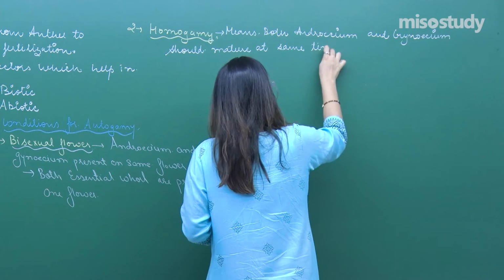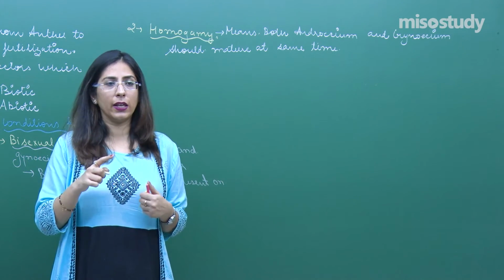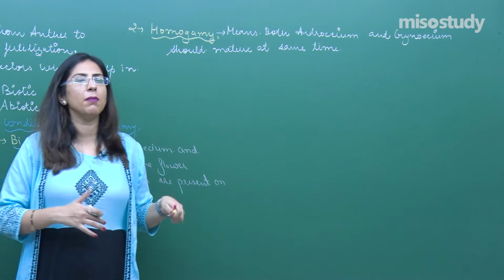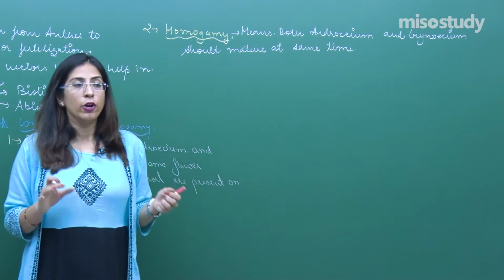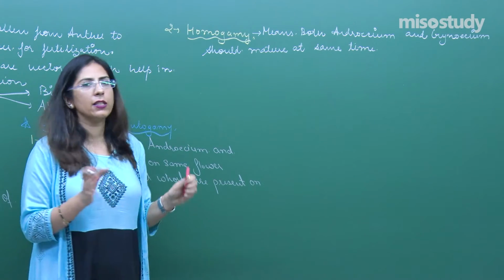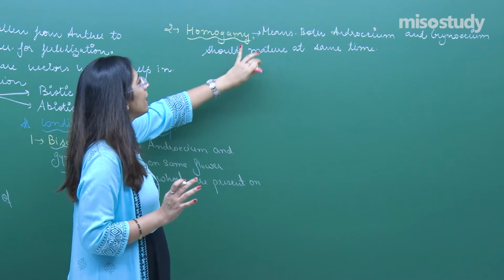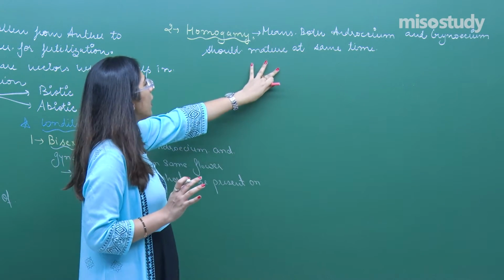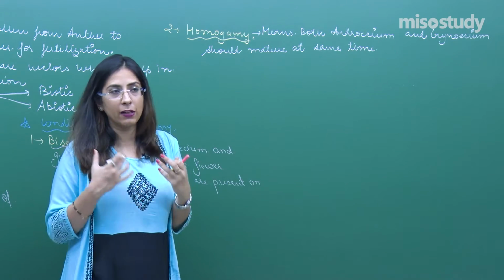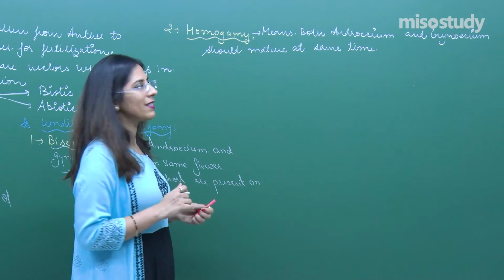At the same time, right? So this is another thing. Suppose this female part is maturing at one time and the male part is maturing at another time. So it will not be available for the process of fertilization. In that case, there will not be autogamy. So homogamy should be there. That means both the androecium and gynoecium should mature at the same time. There should be a particular period at which both these parts mature. So this is the second thing.